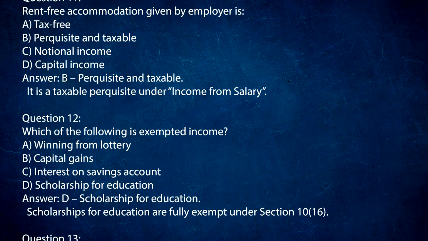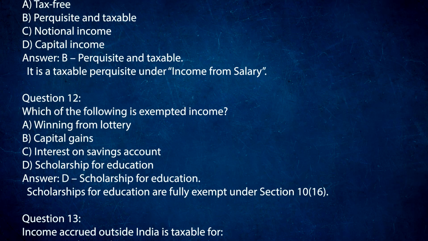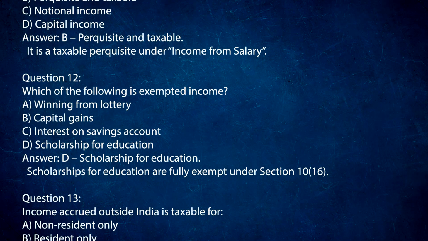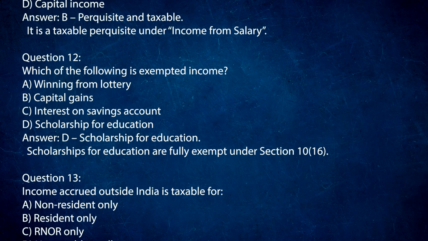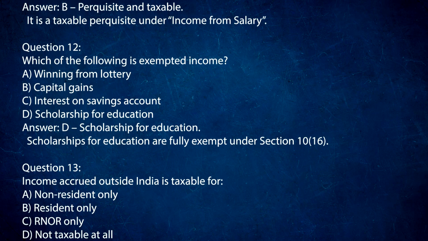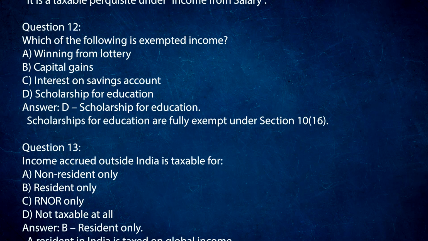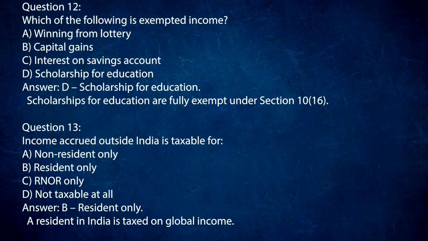Question 12. Which of the following is exempted income? A. Winning from lottery. B. Capital gains. C. Interest on savings account. D. Scholarship for education. Answer: D. Scholarship for education. Scholarships for education are fully exempt under Section 10(16).